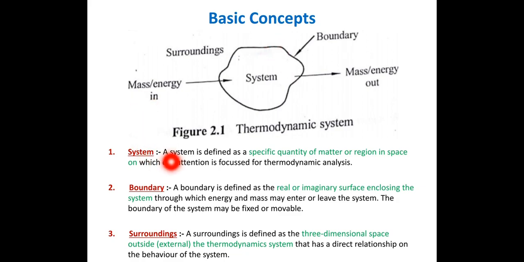Now, what is a system? A system is defined as a specific quantity of matter or region in space on which the attention is focused for thermodynamic analysis. It is a region in space on which more focus or attention is given in order to study thermodynamics.